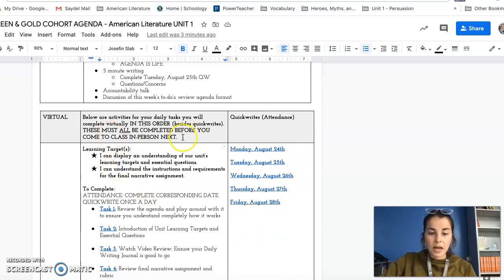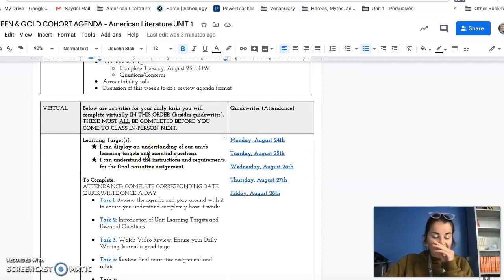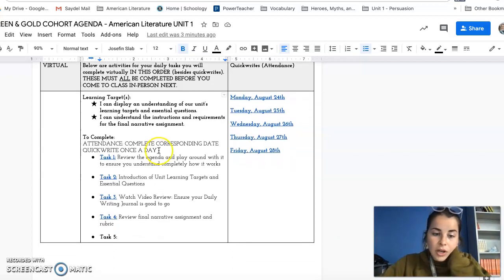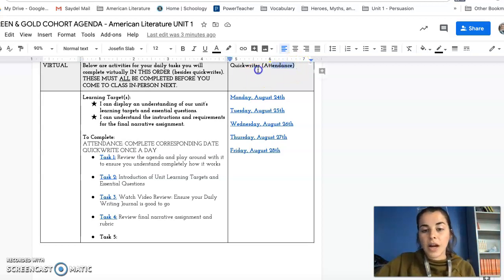As you can see, it says that you need to complete the activities in this order, and they must all be completed before we come back in person together. So if I were to look at this and ask, okay, now what do I need to do virtually for the week of August 24th through the 28th? I'm going to see attendance, complete corresponding date quick write once a day. The quick writes will always be on the right hand side over here, and you need to do it every single day whether you're in class or you're not.